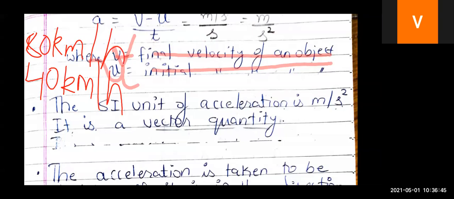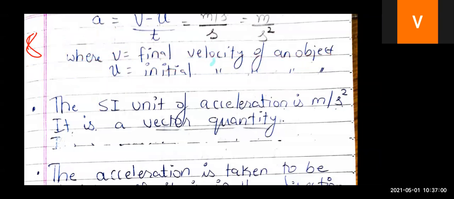How much velocity do you change? So your change in velocity is final minus initial, that is 80 minus 40. So you increased your velocity by 40 kilometers per hour. So change in velocity is final velocity minus initial velocity. So that is v minus u by t. Got it? This is the formula for acceleration. a equals v minus u by time, that is t.